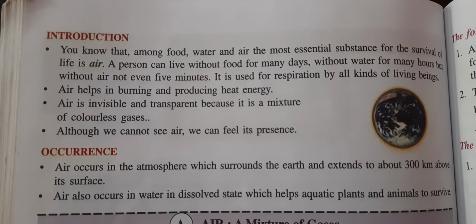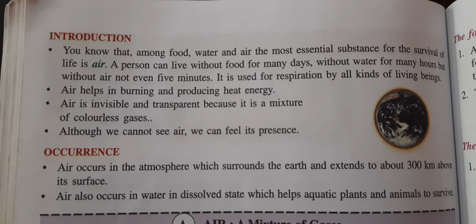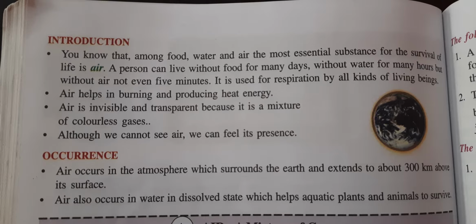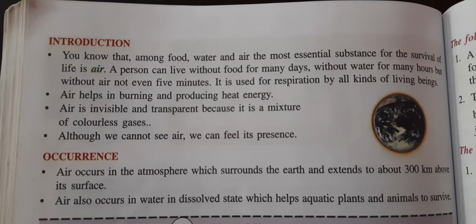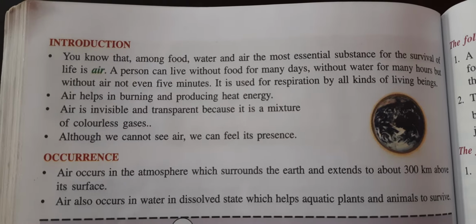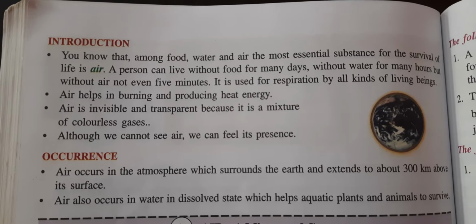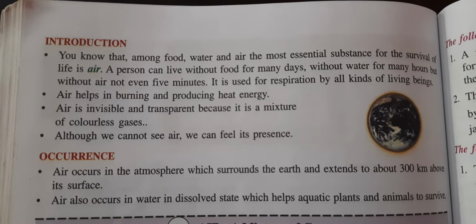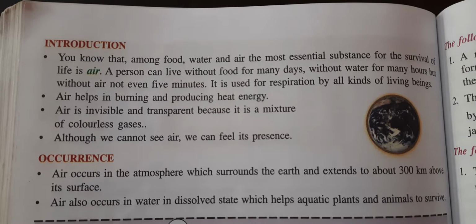Now occurrence. In which form is the air occurring? Air occurs in the atmosphere which surrounds the earth and extends to about 300 km above its surface. The layer of the air above the earth's surface is 300 km. Air also occurs in water in a dissolved state, which helps the aquatic plants and animals to survive.